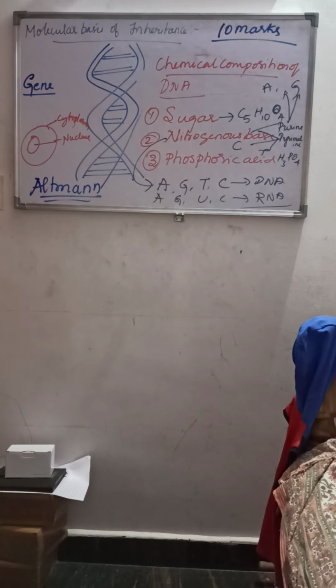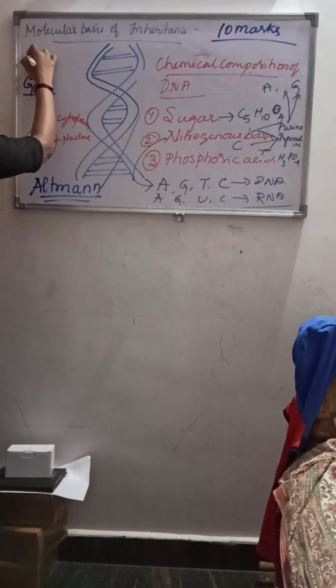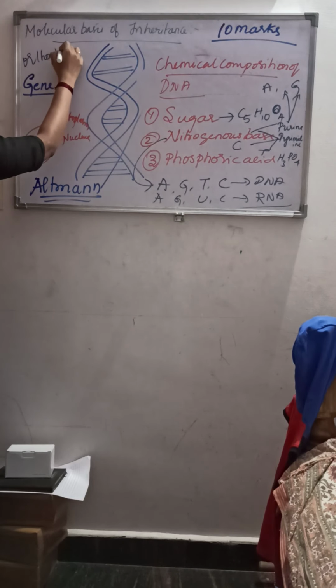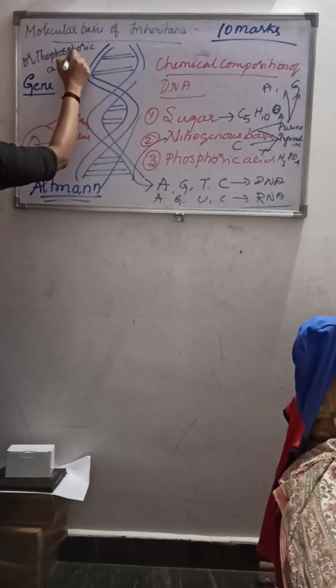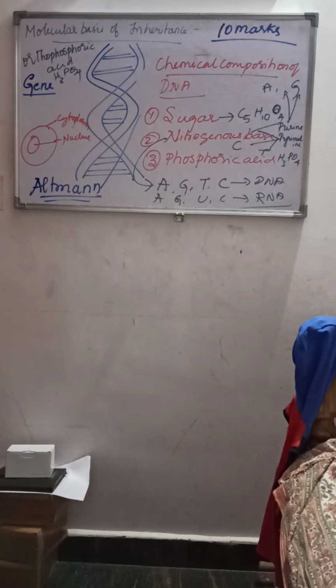This is the common phosphoric acid present both in DNA as well as in RNA. So this is how DNA is chemically composed.